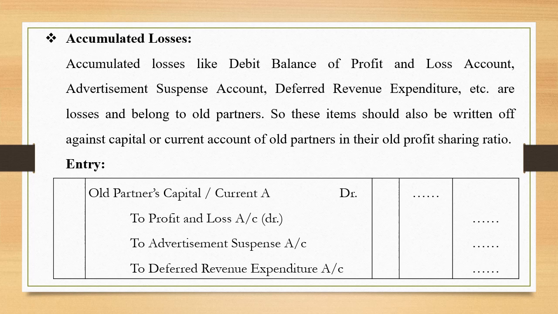Profit and loss account debit balance will appear in the balance sheet on the asset side. Similarly, if any advertisement suspense account or deferred revenue expenditure account is there, all these will have a debit balance. So these need to be closed, and in the entry, you can see that all these accounts are credited and partners' capital or current account is debited.